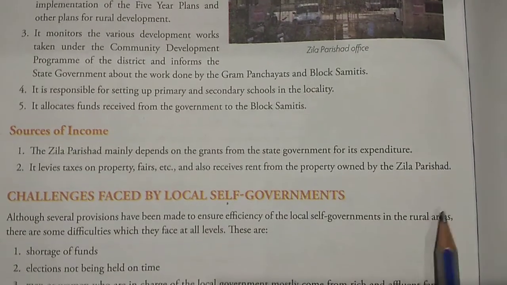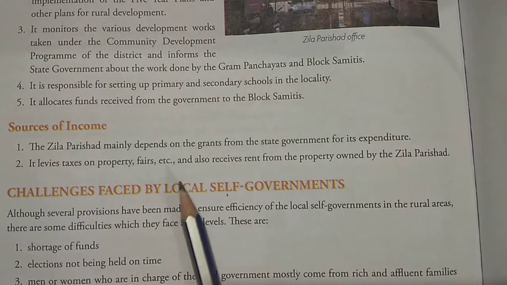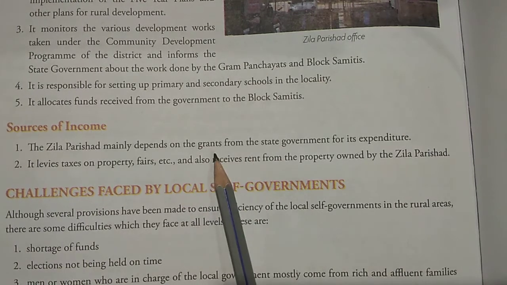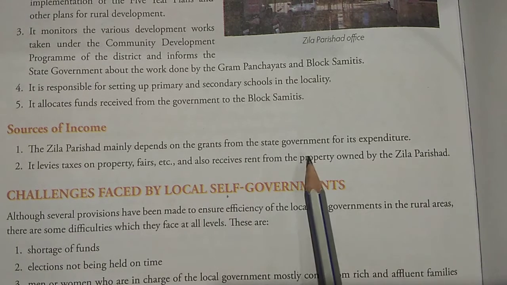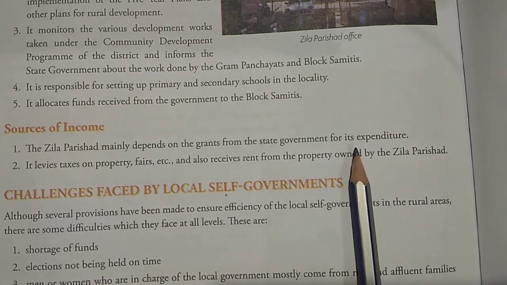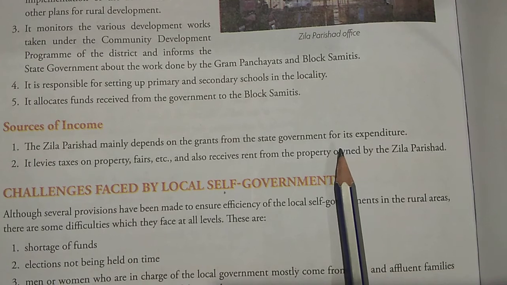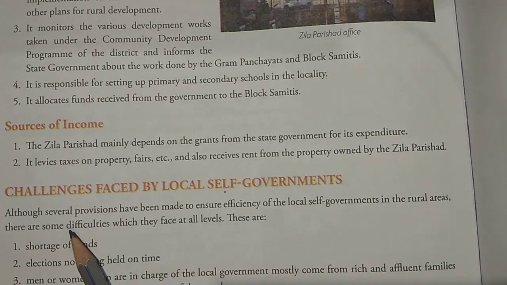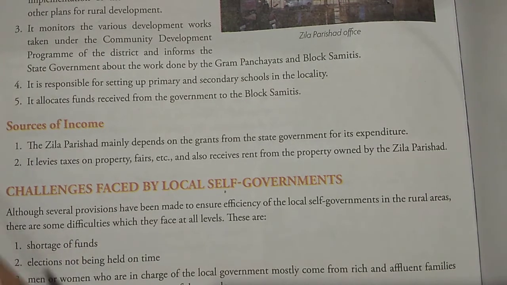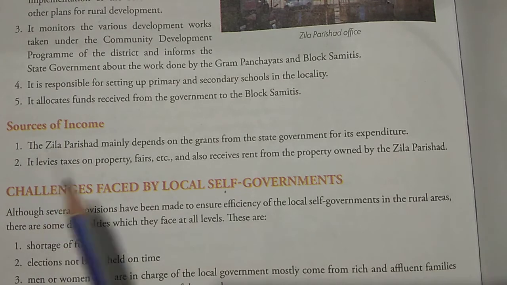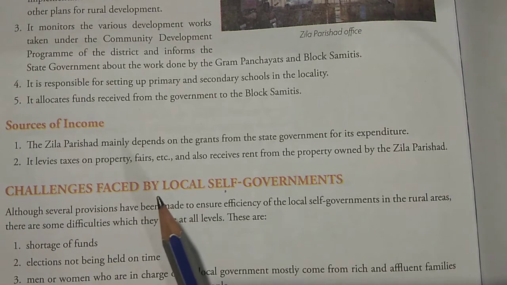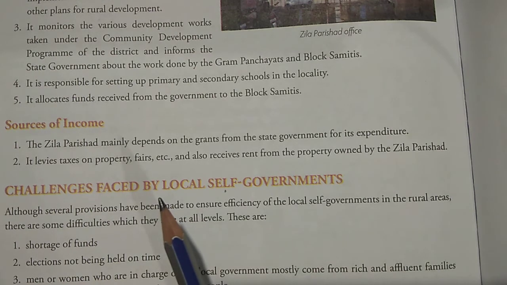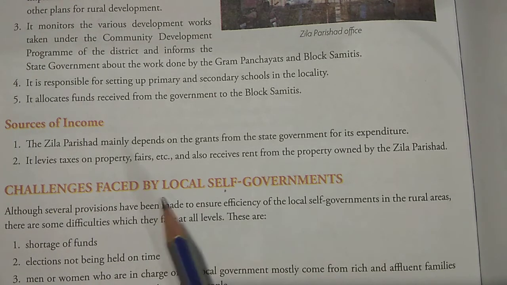Now, source of income: how does the Jilla Parishad work? The Jilla Parishad mainly depends on grants. Again, the grant means the money given by the state government. So, grant from the state government for its expenditure. Whatever the amount of money is, some amount is given by the state government, and some comes from revenues and other places. Number 2, it levies taxes on property, fares, etc. Again, if there is government property that has been put to use for a certain program, any mela, then tax can be taken.